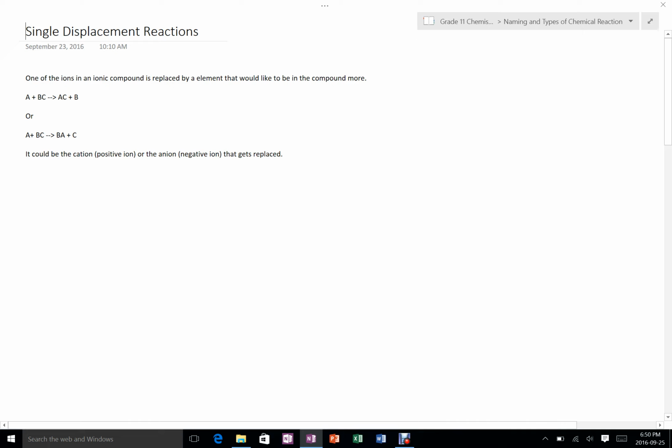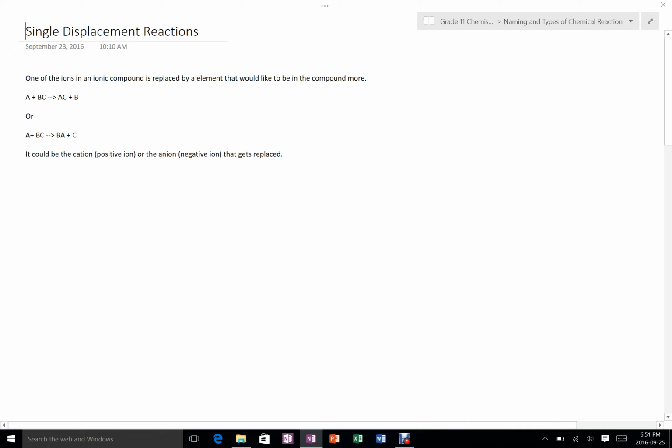The way this is written, we would assume that A and B were both cations or metals. Alternatively, A plus BC can go to BA plus C, and the way that is written, we would assume that A was an anion, and as a result, it's displacing the anion C in that compound. The point here is that the atom that gets displaced in the compound could be either the metal or the non-metal. It doesn't make any difference. Either way, we still consider it a single displacement reaction.